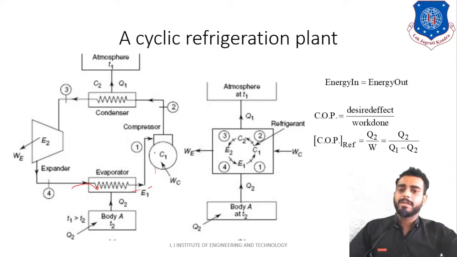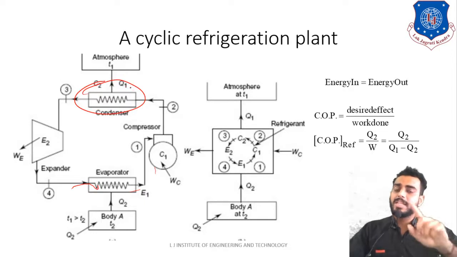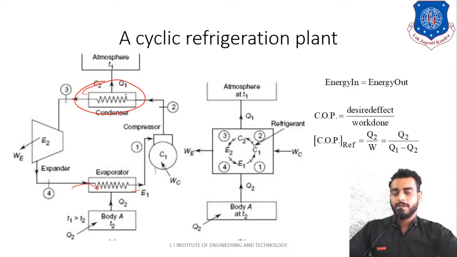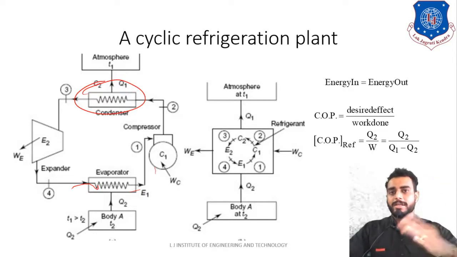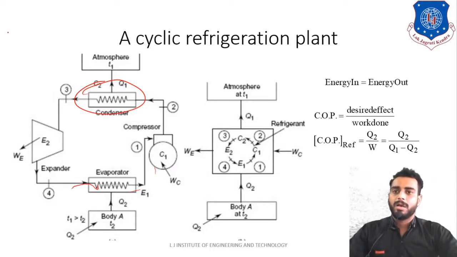Further, it goes to the compressor, and further to the condenser. Now this condenser section is nothing but the outside of the refrigerator. If you have an old refrigerator at your home, you will observe a black colored mat. Let me draw it over here.